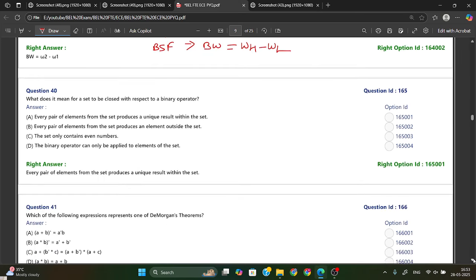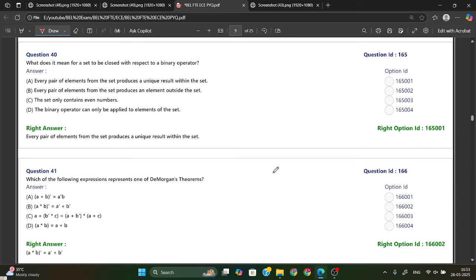Now the next one is, what does it mean for a set to be closed with respect to a binary operator? Every pair of elements from the set produces a unique result within the set. That is, option A is your right answer.